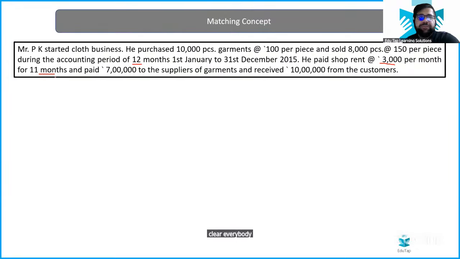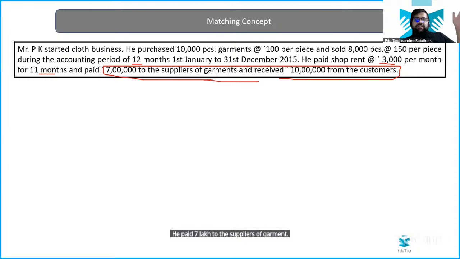I hope it is. Now, there is further information already given. He paid 7 lakh to the suppliers of garment and received 10 lakh from the customers. The total cost of purchase was 10 lakh, but he has only paid 7 lakh. And he was bound to receive 12 lakh from the customers, but currently he has only realized 10 lakh.